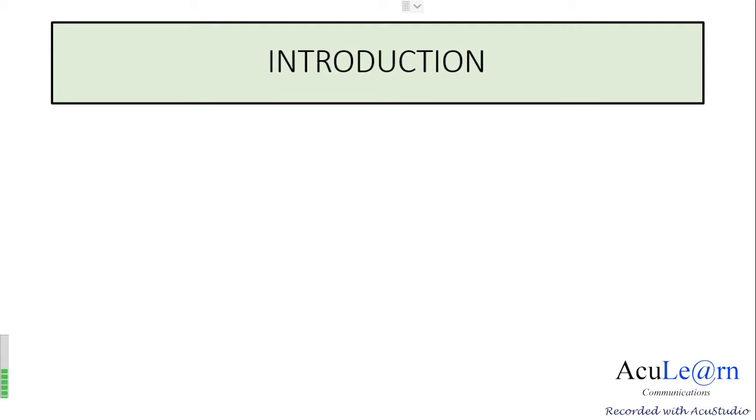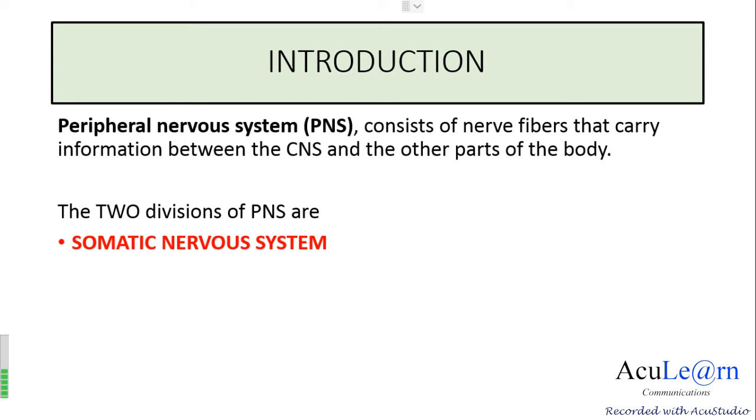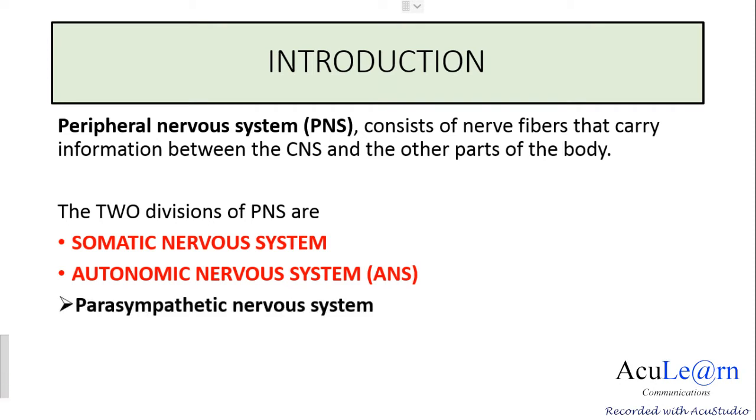So we'll just talk about the peripheral nervous system. The peripheral nervous system consists of the nerve fibers which carry the information between the central nervous system and the other parts of the body, which are the effector organs. Now the two divisions of the peripheral nervous system are the somatic nervous system and the autonomic nervous system. The autonomic nervous system is further subdivided into the parasympathetic nervous system and the sympathetic nervous system.